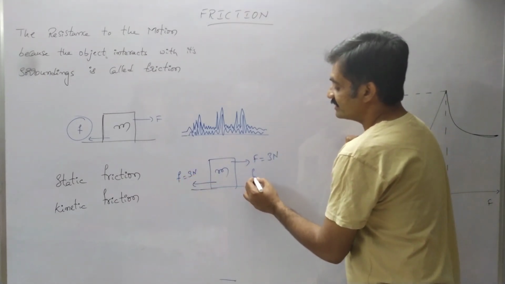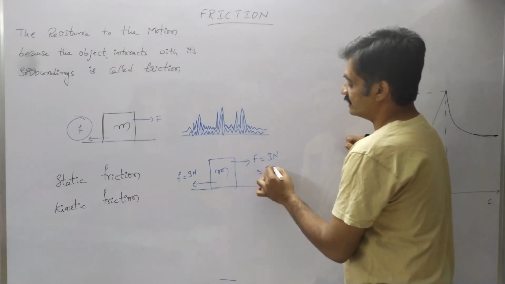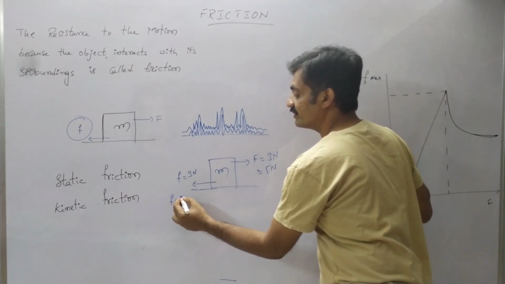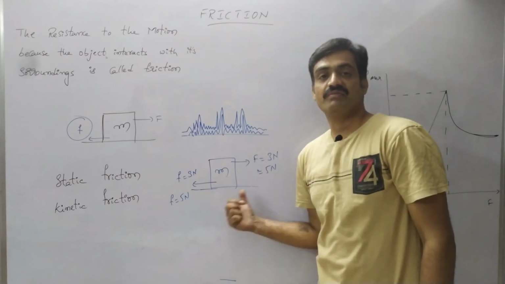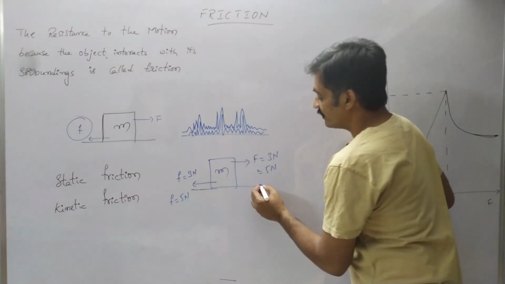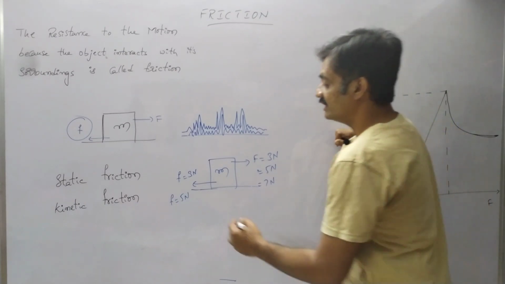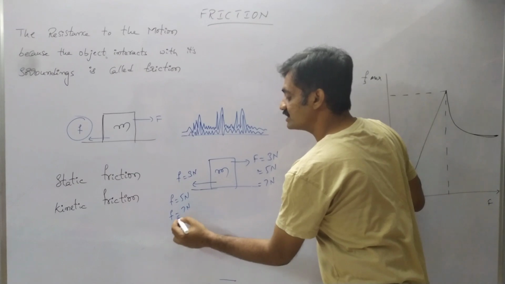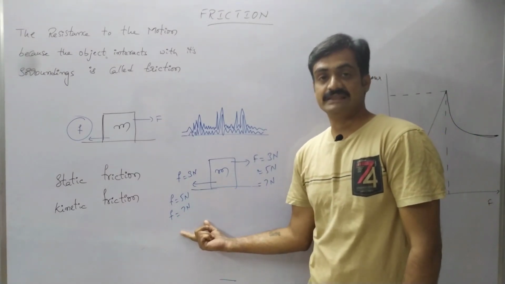If I increase the force to 5 newtons and the body still does not move, the frictional force is acting on the body with the same magnitude. If I increase the force in the forward direction to 7 newtons and the body still does not move, the frictional force is acting on the body in the opposite direction with the same magnitude.